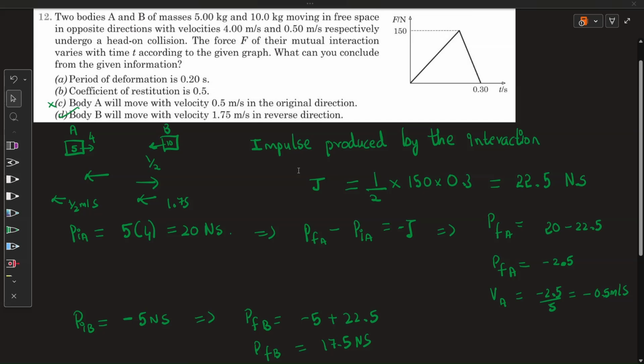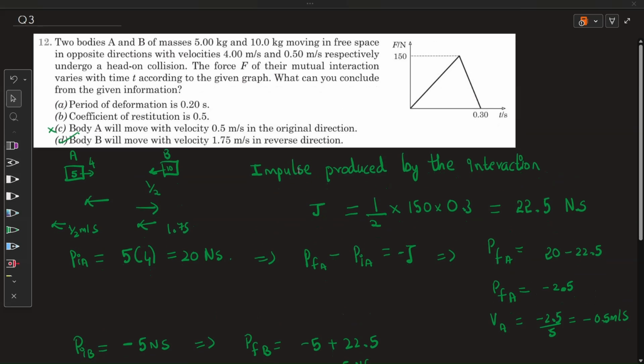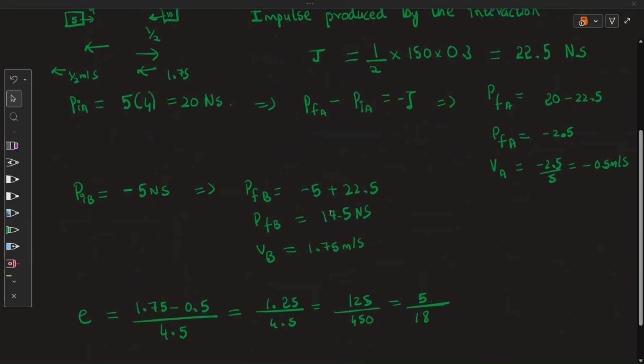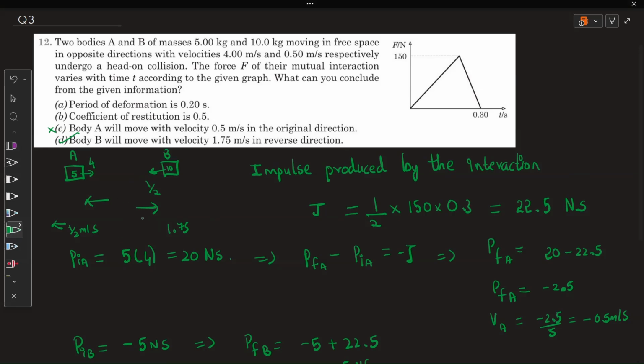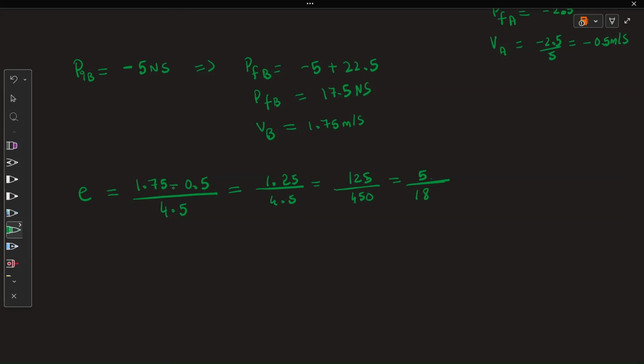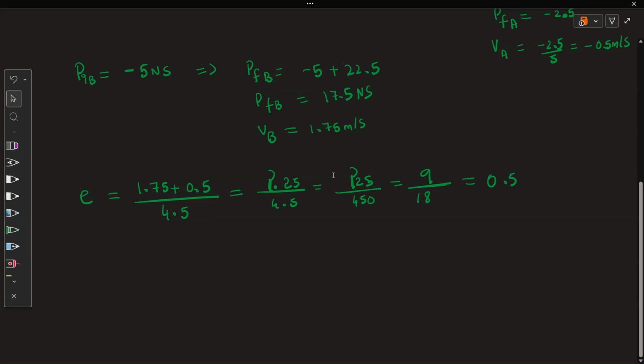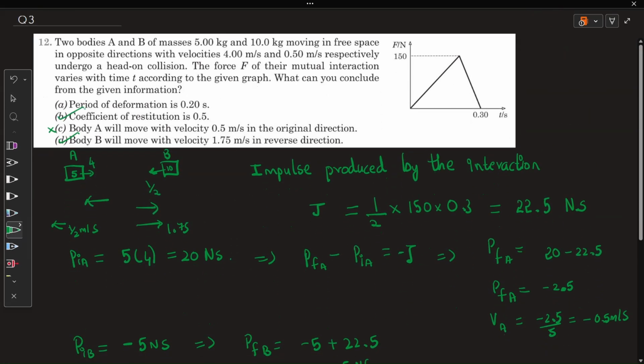Actually, let me check this. I did mark the directions wrong, so it is this direction 1.75, so it is in the reverse direction. So this is supposed to be minus of minus, which is plus, and this is 2.25, and this is 25. I get 9, which is 0.5. So the coefficient of restitution is 0.5. That's correct. So let's calculate the period of deformation.